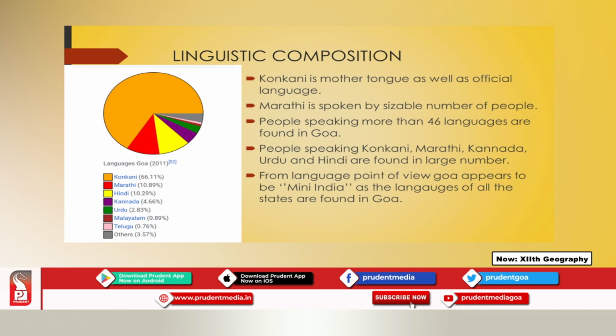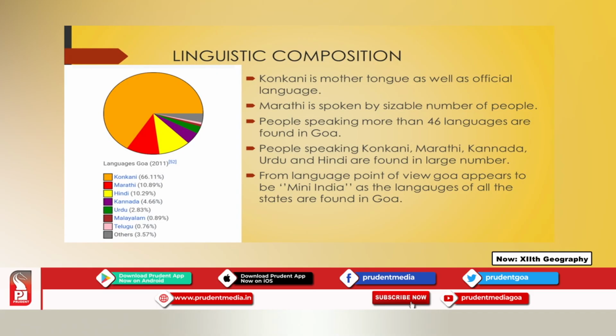There are other languages which are spoken in the state. You have Kannada, Urdu, then you have Malayalam, Telugu. These are the other languages that are spoken in the state, and that is why it is called mini India. So, Konkani is the mother tongue as well as the official language of the state. Then there are a sizable number of people in the state who speak Marathi, maybe around 10 to 11%.